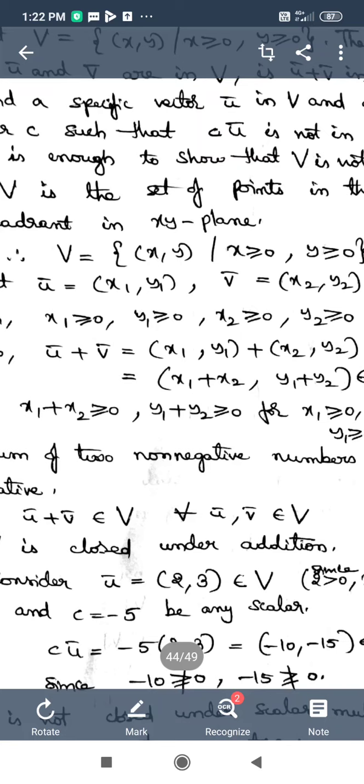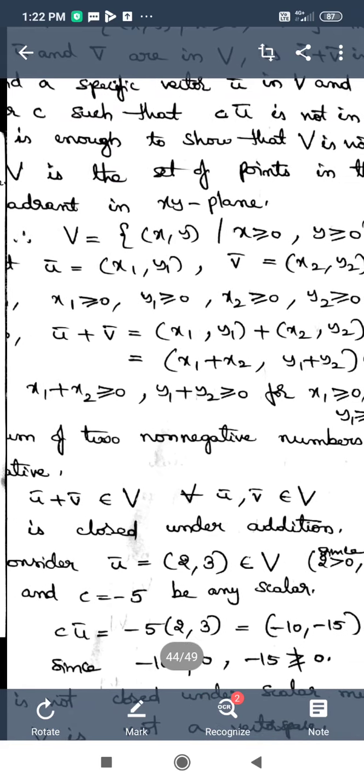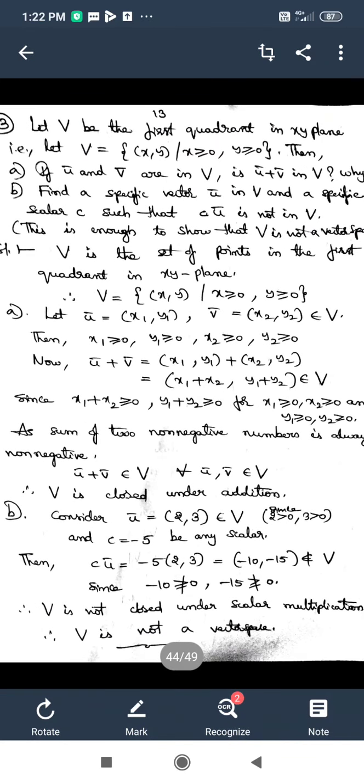For that element to be in the set V, both the coordinates should be non-negative, but here they are negative. That is the reason (-10, -15) does not belong to the set V. Here in place of x we have -10, which is not greater than or equal to 0, and in place of y we got -15, which is also not greater than or equal to 0. For that reason we are concluding that c u bar is not an element of V, and hence V is not closed under scalar multiplication.